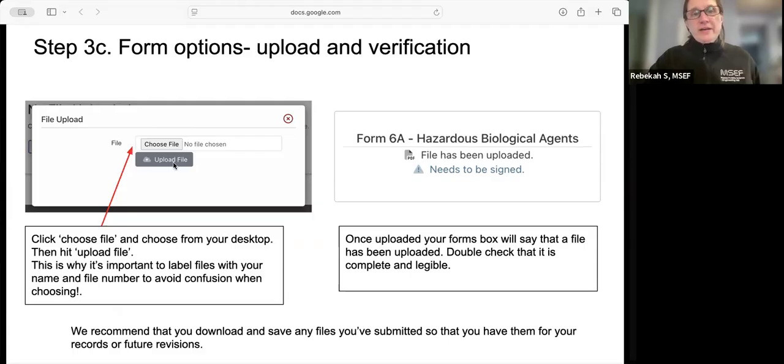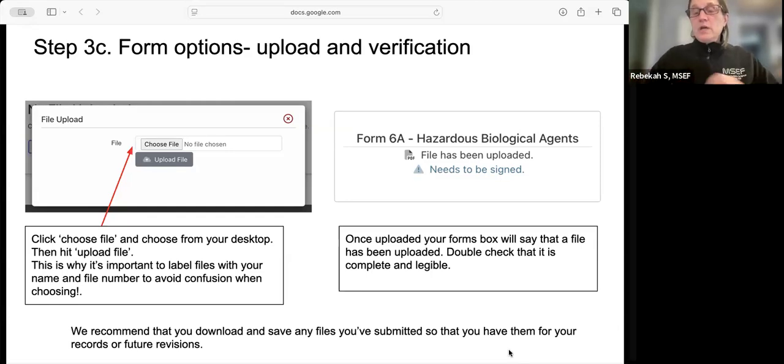Then you're going to upload the file. It'll give you a little preview of what it looks like, and then you can confirm. And then on your dashboard, it will say file's been uploaded. Once it's uploaded, take a look at it. Make sure it's actually there. Make sure it's legible. And then once all your forms are submitted, let your teacher know that you're ready for review.